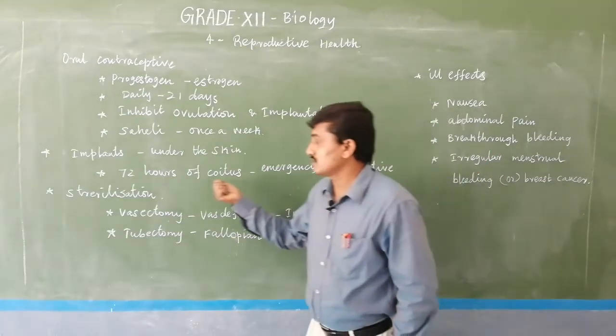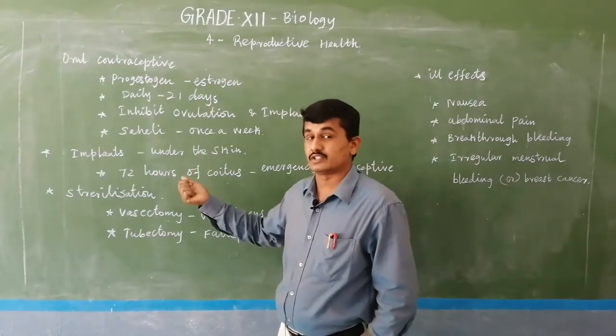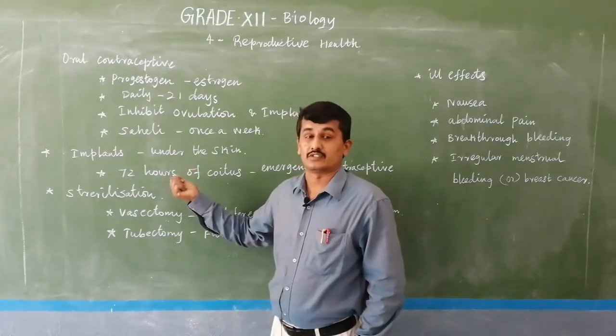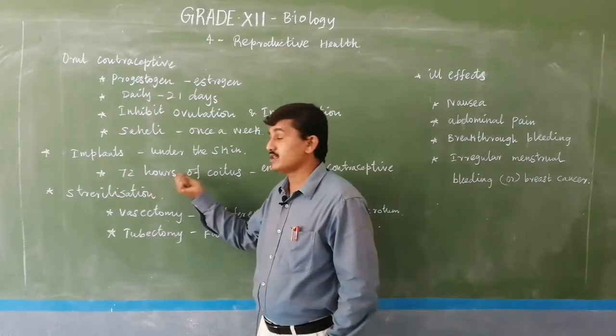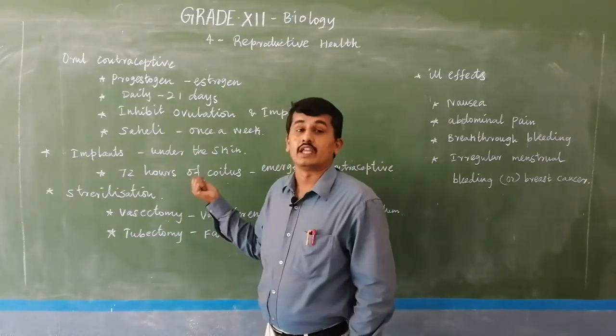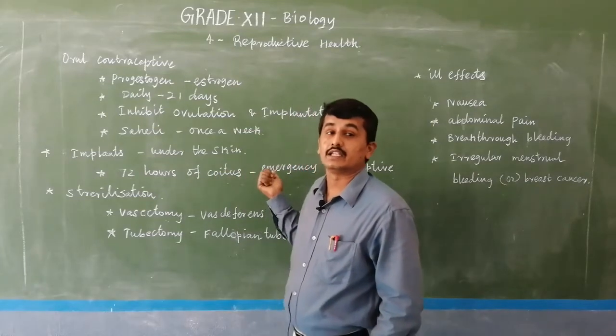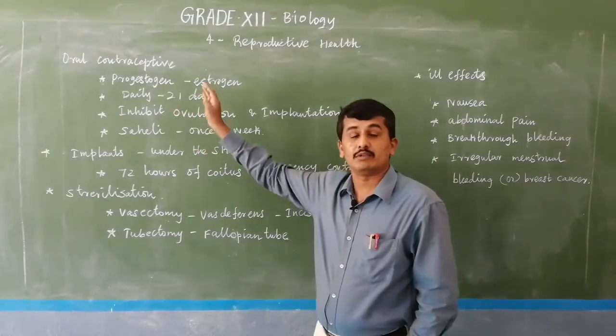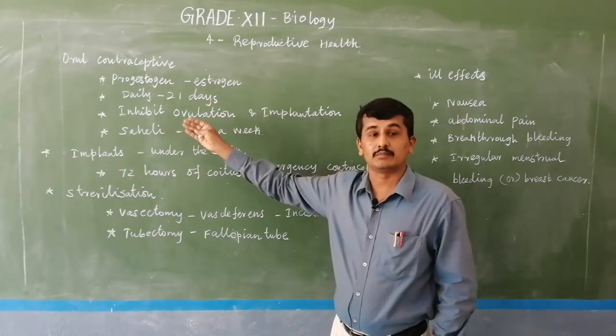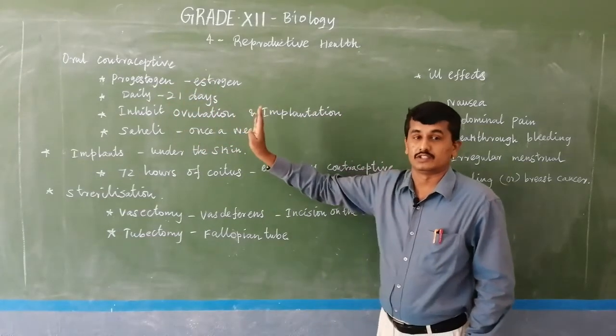Even after 72 hours of coitus, it is effective for preventing the pregnancy. So, normally with the previous methods, you take the pills before fertilization and they prevent fertilization.